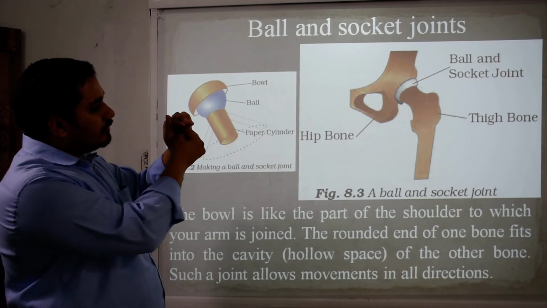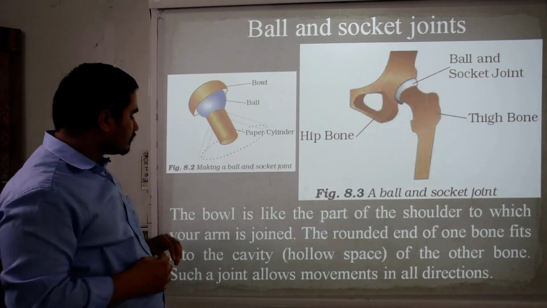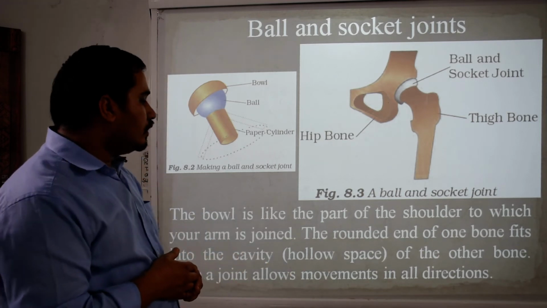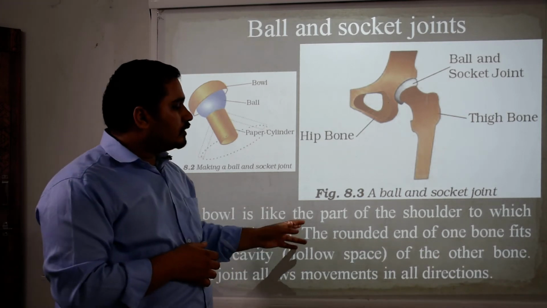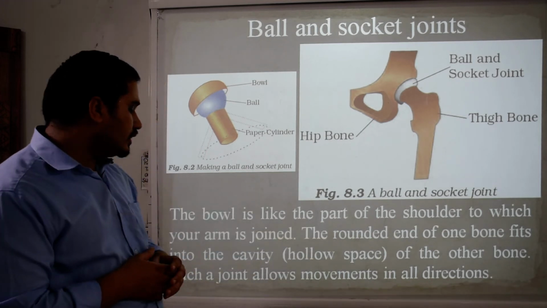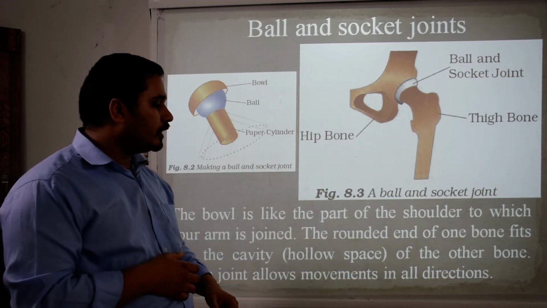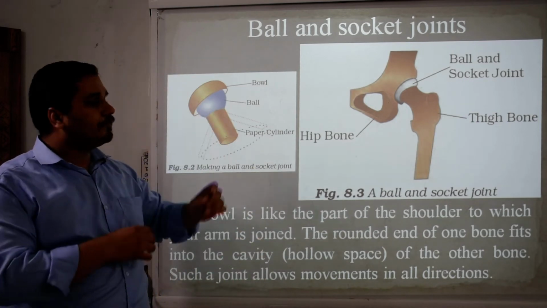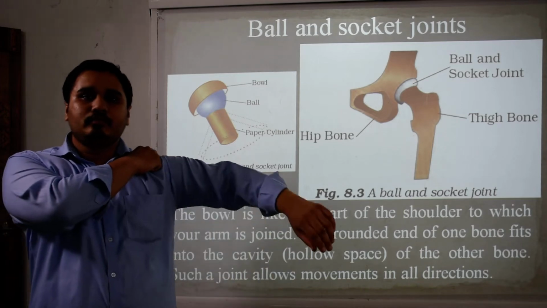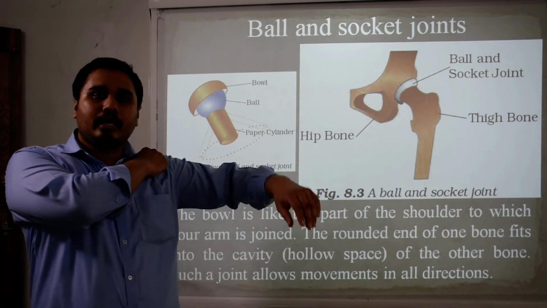Then here is the finger which will be able to move. The ball is like the part of the shoulder to which your arm is joined. The rounded end of the bone fits into the cavity, that is the hollow space of the other bone. Such a joint allows movement in all directions. With this kind of joint, our hand can move in all directions. Clear?